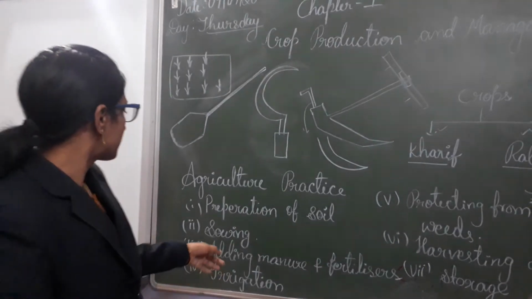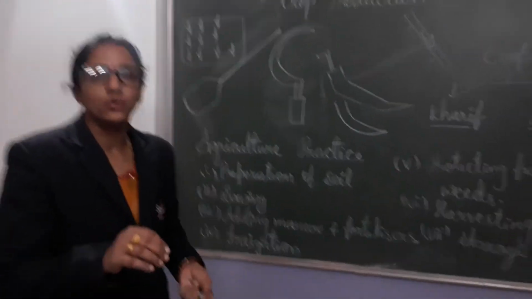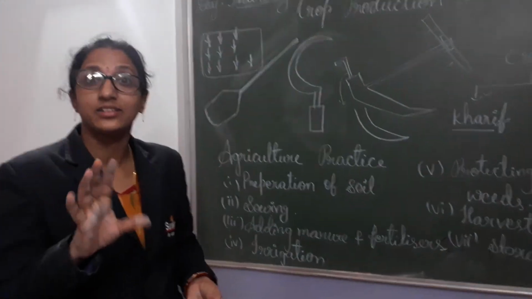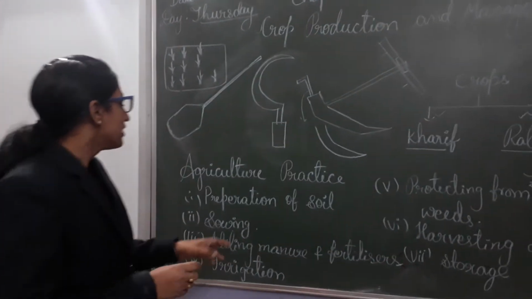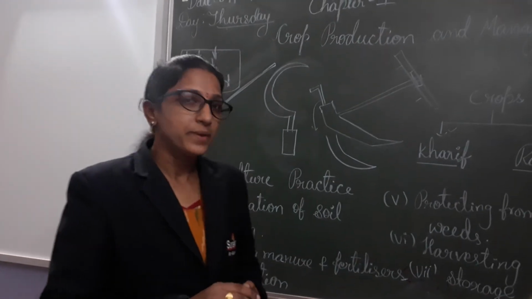And next, the second one is sowing. Before sowing, you have to select good seeds, and only then should you sow, which gives a good yield for the people.